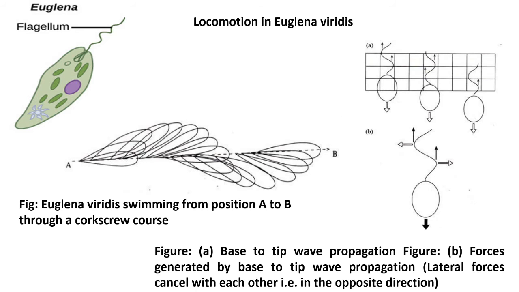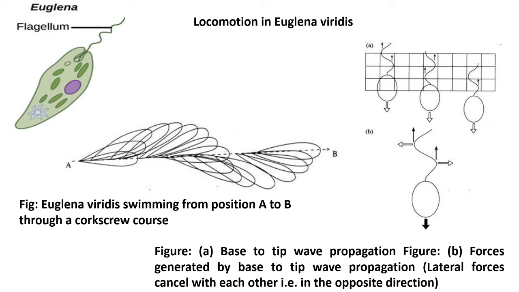forward displacement. See, in this diagram again we observe the intact body of an animal like Euglena. It has a specially developed organ, that is flagellum. So with the help of this flagellum they can move. See, in the second diagram, the Euglena is swimming from position A to B through a corkscrew course.